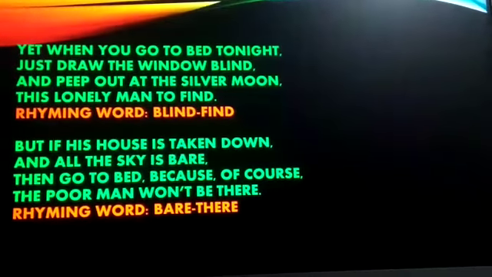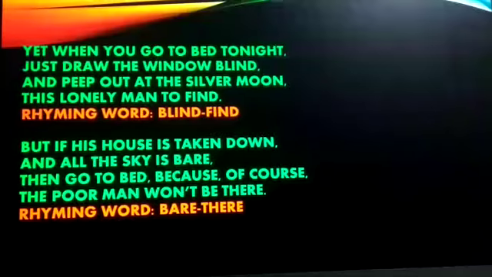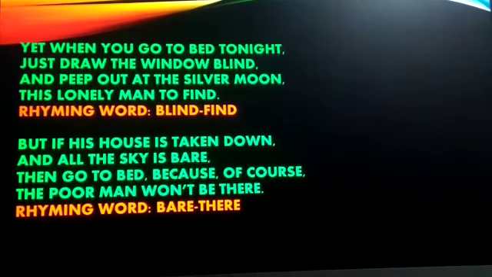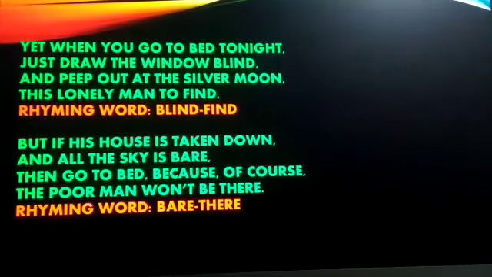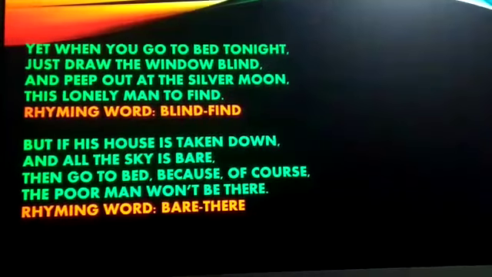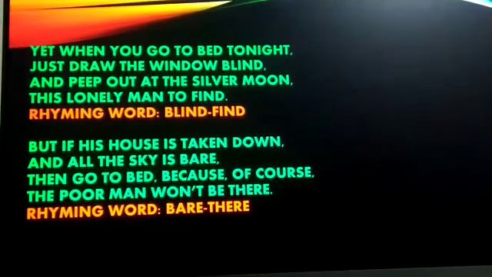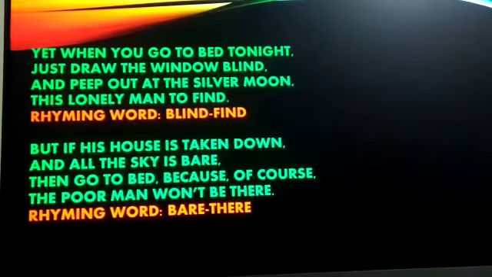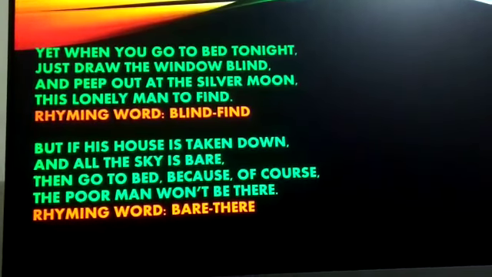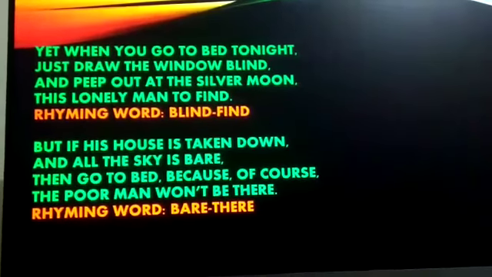Yet when you go to bed tonight, just draw the window blind and peep out at the silver moon, this lonely man to find. Here in the third stanza, we can see that in the first line, the word tonight ends. In the second line, the word blind ends. In the third line, the word moon is at the end. In the fourth line, the word find is at the end.